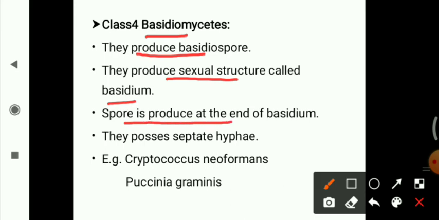Suppose this is the basidium. So here the spores are produced at the end of the basidium. They possess septate, branched hyphae, or the mycelium we can say. And the examples are Cryptococcus neoformans and Puccinia graminis. These are examples of the class Basidiomycetes. We can also add other examples such as mushroom, Agaricus, Ustilago. This class of fungi can also cause different diseases in plants, like rust and smut diseases.